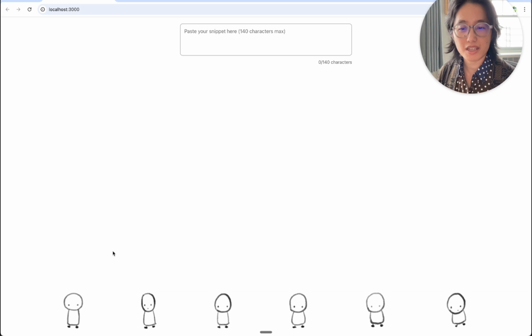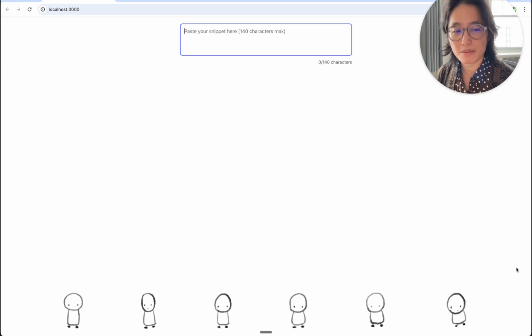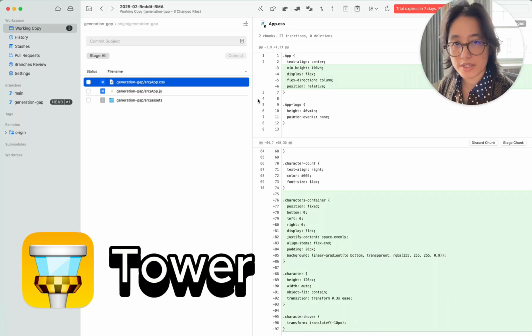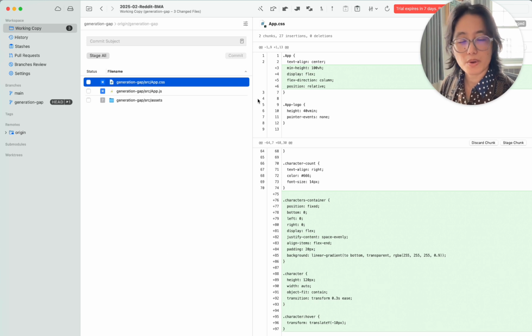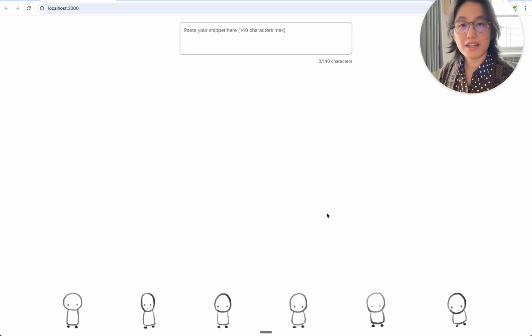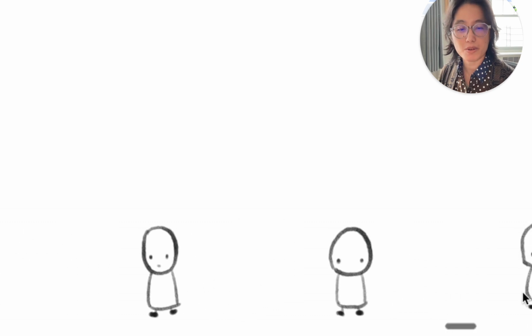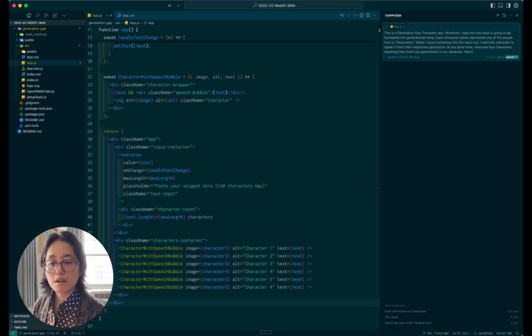As you can see, we're going to be able to put in whatever comment you want here, and then these folks down here will say them in each generation's patois. I am paranoid and I do not trust Cursor one bit, so I will always check in every single thing that I do. Oh, and I did not ask for this, but Cursor saw fit to make it so that every time I hover one of my characters, they do a little bounce. Pretty good.